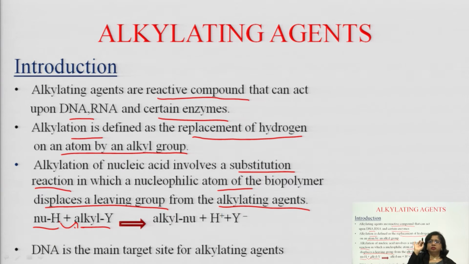Remember, replacement of this hydrogen by this alkyl group is the alkylation reaction. Whose alkylation are we doing? Of nucleic acid. So, the hydrogen of the nucleic acid is being replaced by an alkyl group. This alkyl group is your anti-neoplastic agent. Here your alkyl group comes in and this complex is formed. Now this complex will lead to further changes in DNA synthesis. So, DNA is the main target site for alkylating agents. This is, in short, what alkylation is.